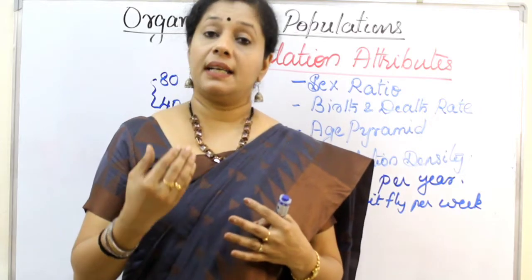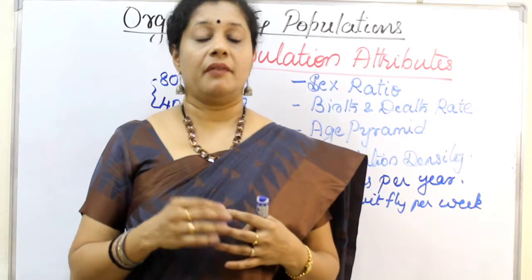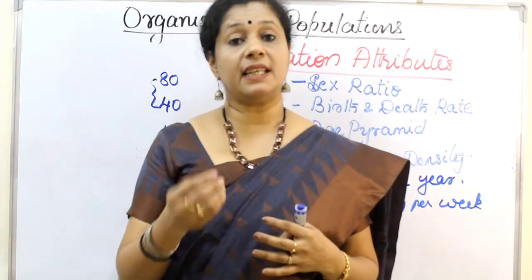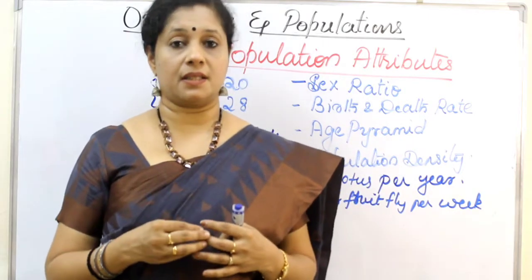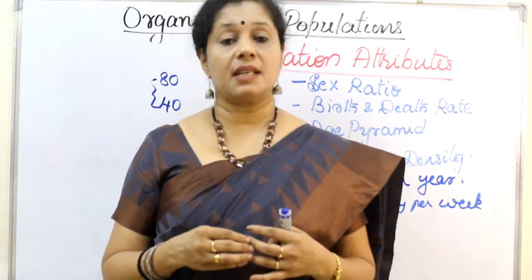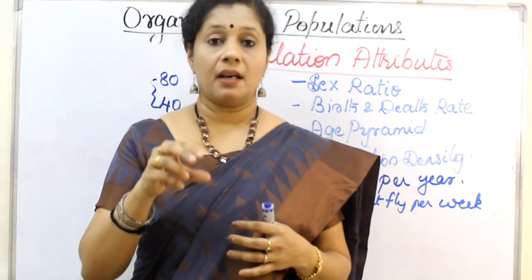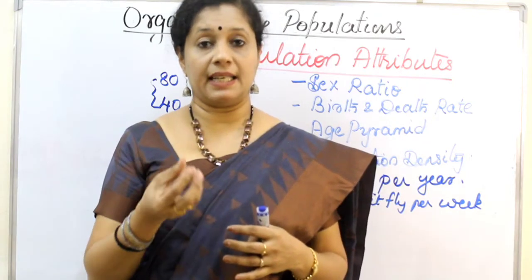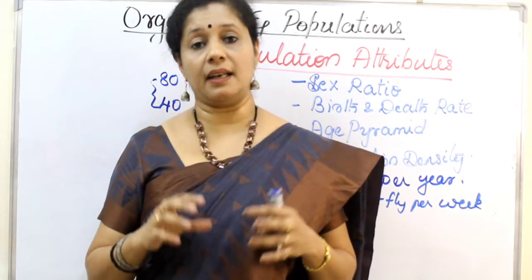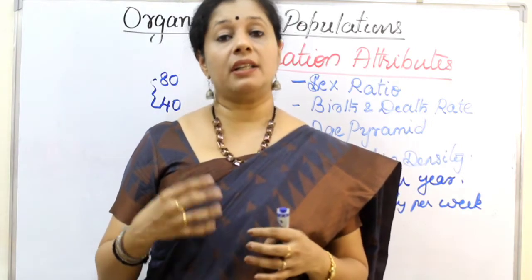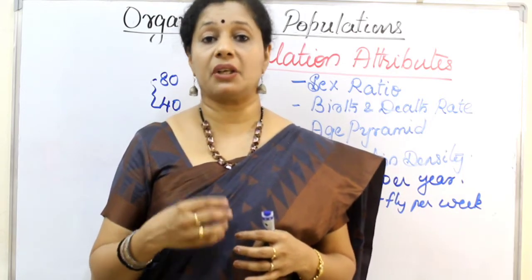Now, when taking the tiger census in a forest, it's not possible for us to see the tigers and count them all the time. So sometimes we go for indirect methods. What are these indirect methods? Either we can count their pug marks or sometimes the fecal pellets, that is excreta, if we get them. By analyzing that we know how many tigers are there in that particular forest. So these are the different methods for measuring the population density of a particular area.